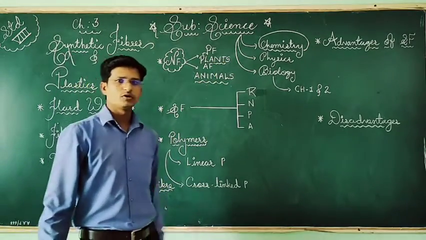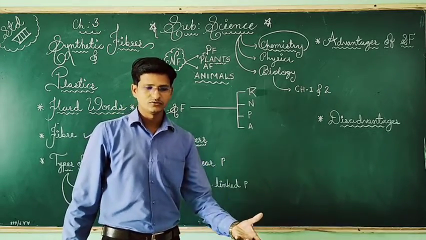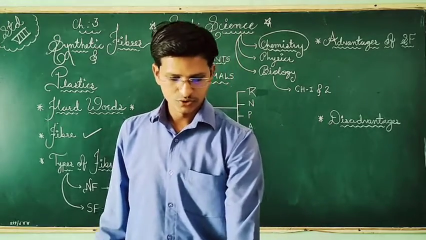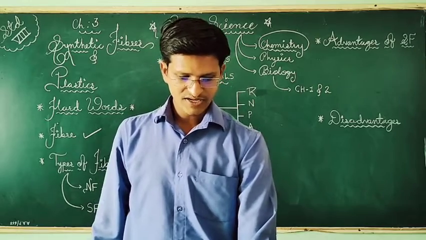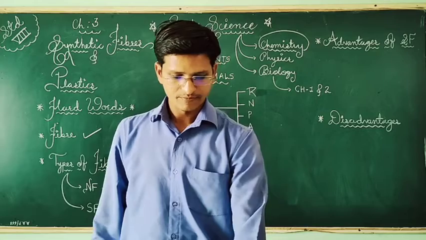Generally we are using cotton, jute, and linen. Cotton we get from the cotton plant, jute fiber from the jute plant, and linen fiber from the stalk of the flax plant, which is dry.